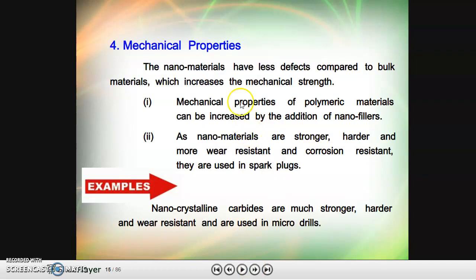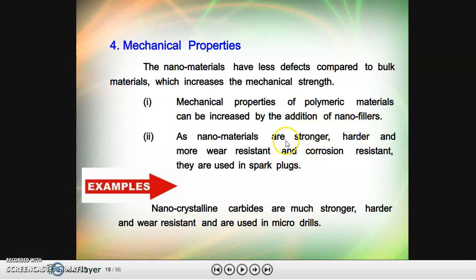And then comes the mechanical properties. If it is in nano size, they have fewer defects compared to bulk materials, which increases the mechanical strength. The mechanical properties of polymeric materials can be increased by addition of nanofillers, like nano clay. All those could increase the mechanical properties. Nowadays nanocomposites are very famous by addition of nanofillers.